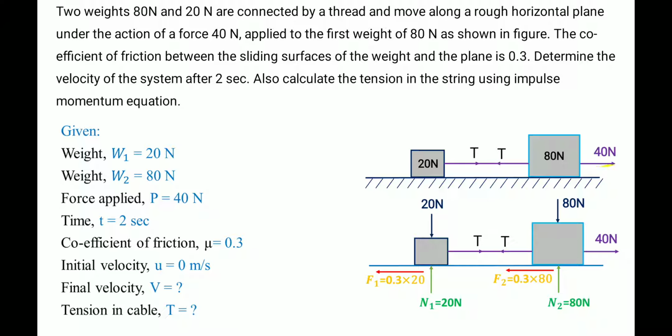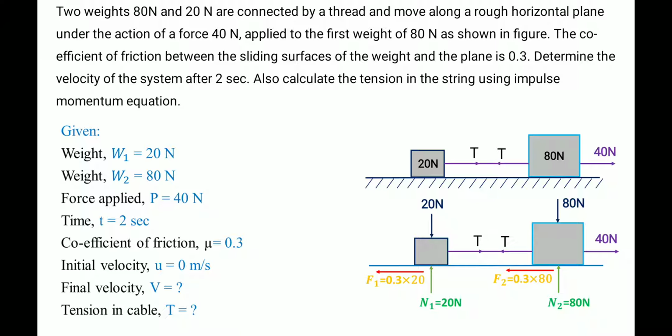Due to this horizontal force, the block moves along the rough horizontal plane. The coefficient of friction between the sliding surfaces is 0.3, since the block slides on the horizontal surface and frictional force acts. Determine the velocity of the system after 2 seconds. So the time interval is 2 seconds, and we have to find the final velocity. Also calculate the tension in the string using the impulse momentum equation.